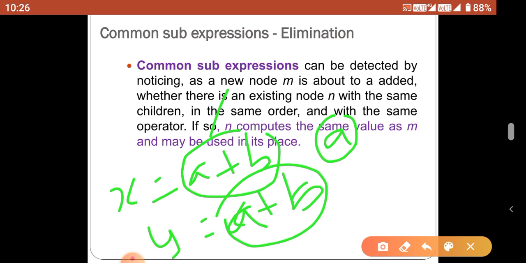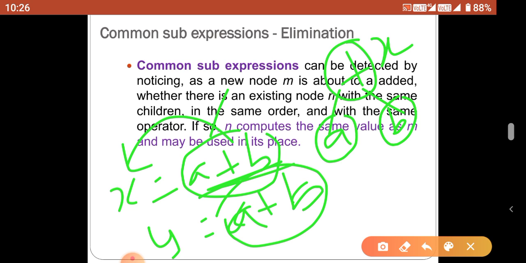Before that, we should check whether the A node is available or not. This is the first statement, so we construct the A node because it was not previously constructed. The same procedure for B and operator plus. Now the node is created, and the name is X, because A plus B is named X.